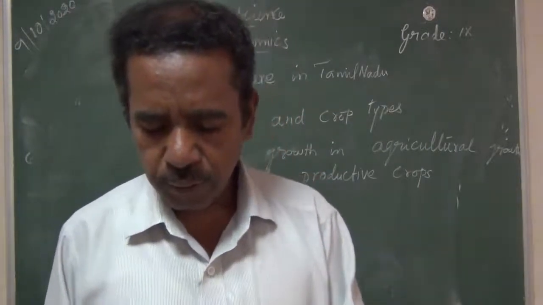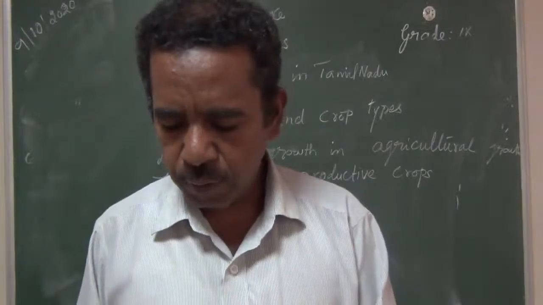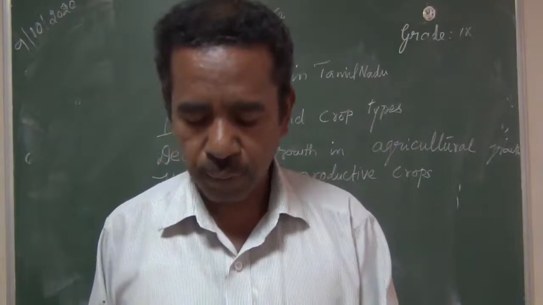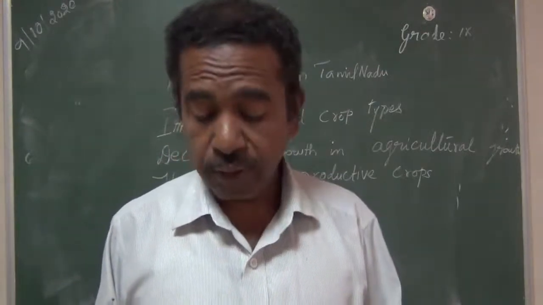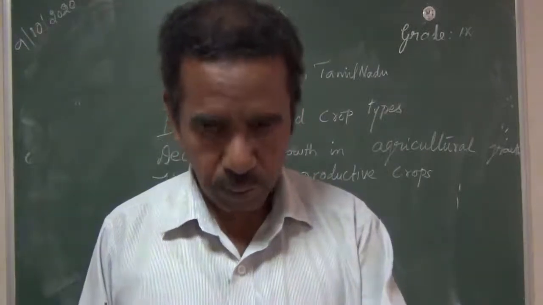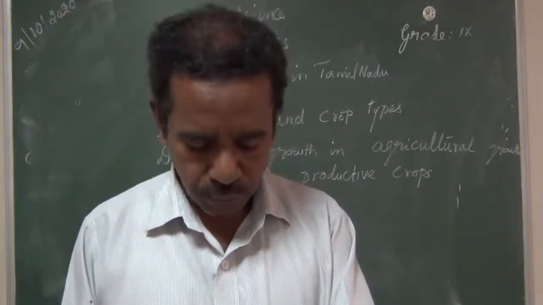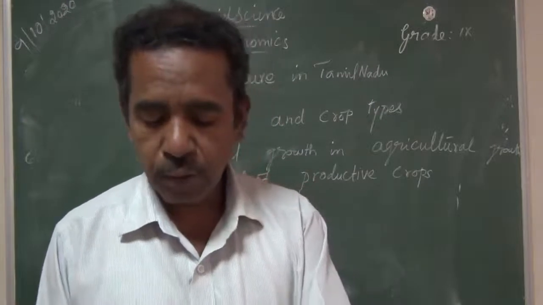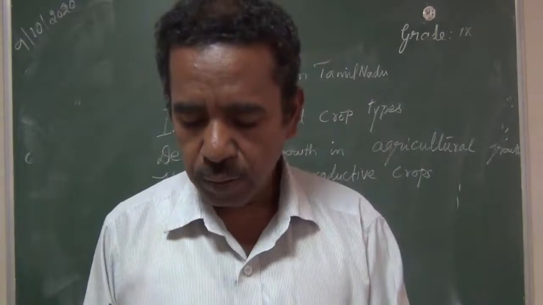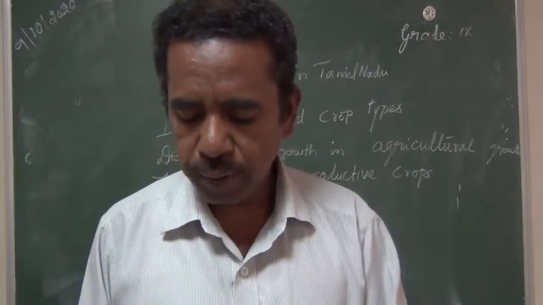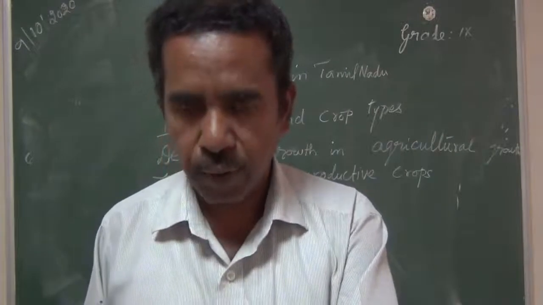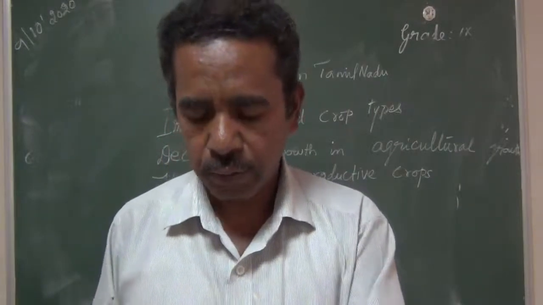Then next, the Union Groundwater Board is constantly monitoring the level and nature of groundwater. Up to this, you have to mark for the second detailed question. That is page number 308, last para. From agriculture in Tamil Nadu, you have to start. And the next page, 309, the second para, that the Union Groundwater Board is constantly monitoring the level and nature of groundwater. Till that you have to mark.